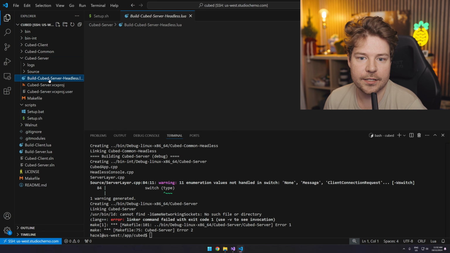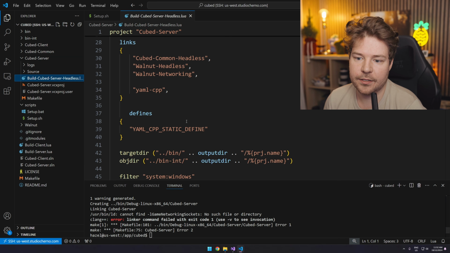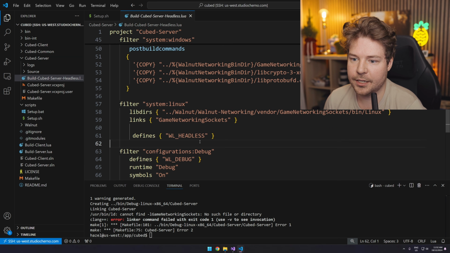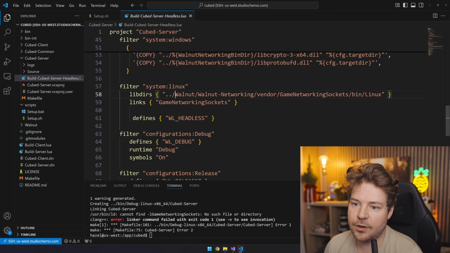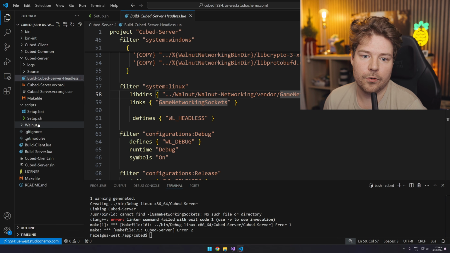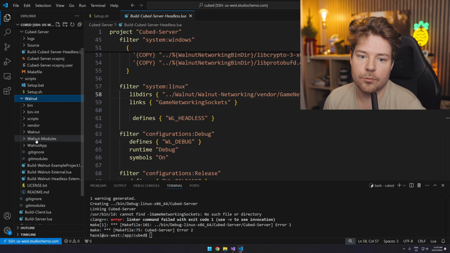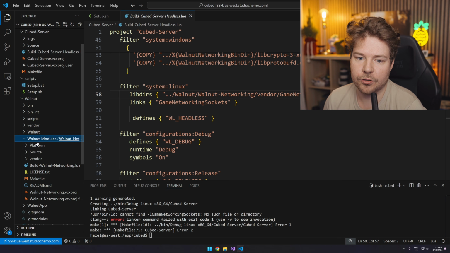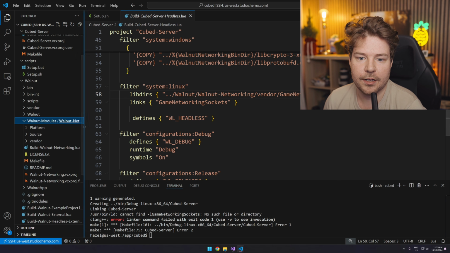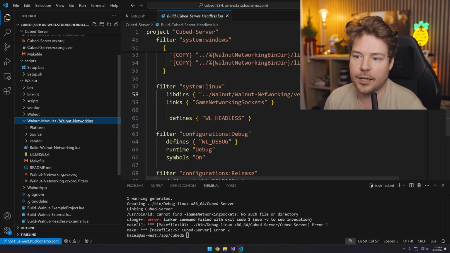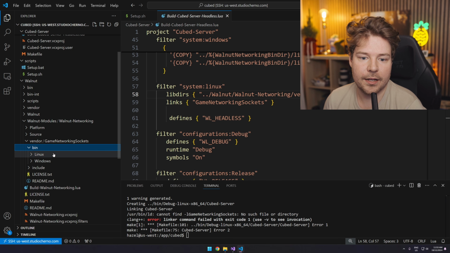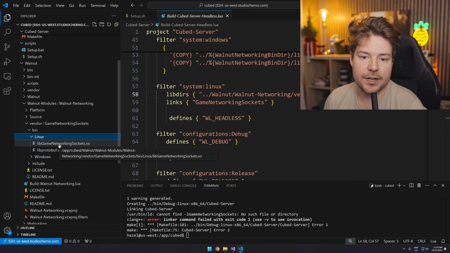If we have a look at the Lua script here, then this is probably what will, under System Linux, actually link it. So the library directories it's specifying is this. I can already see that's wrong because we have Walnut, and then it's not Walnut networking directly, it's Walnut modules. I think that moved since that was written. Then you can see it's /Walnut networking and then vendor, bin, and Linux. And this is what we need, game networking sockets.